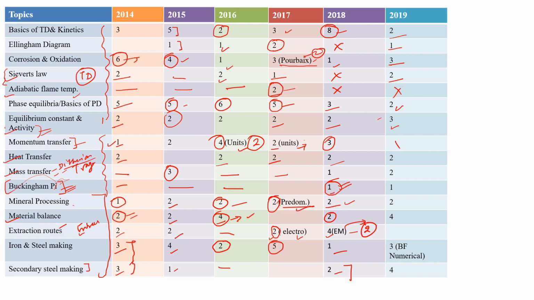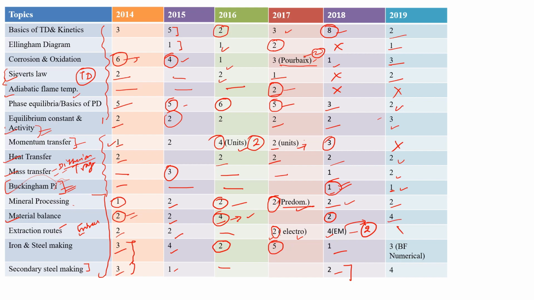There was no question on momentum transfer. However, from 2014 to 2018 every year they gave a question from momentum transfer, that was basics of fluid mechanics. Okay, so no question was there here. Heat transfer 2 marks, mass transfer 2 marks. Buckingham Pi, again they asked a Buckingham Pi question and that was of 1 mark. Mineral processing 2 marks, material balance 4 marks.